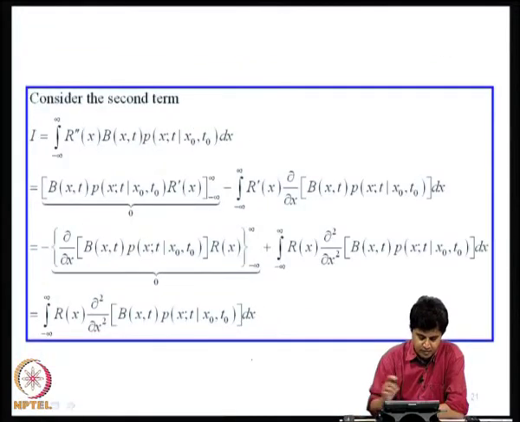Now, the second term, which involves the double derivative, I will again integrate by parts twice, and here again I put this as 0 with an assumption that r'(x) goes to 0 as x goes to plus minus infinity. That is again what is meant by sufficiently fast. So, I get here these terms as r(x) ∂²/∂x² of this.